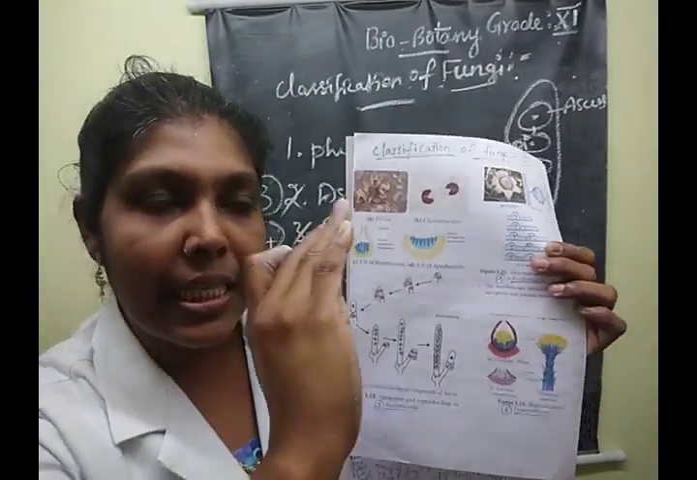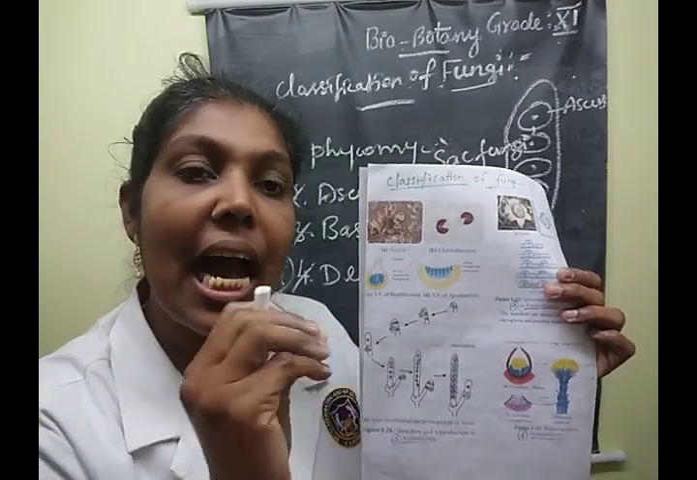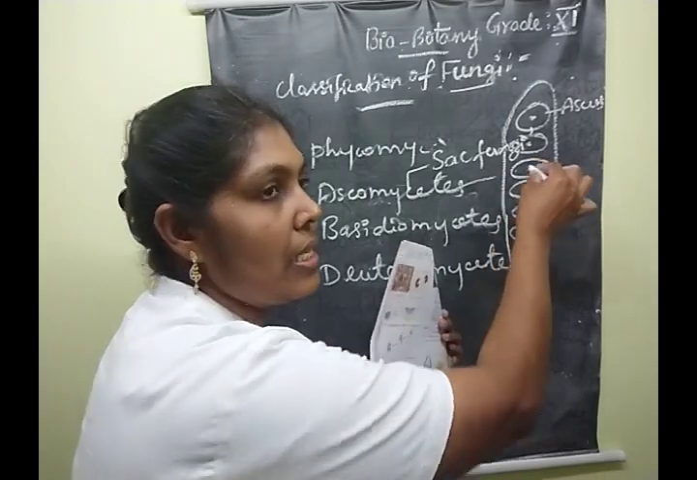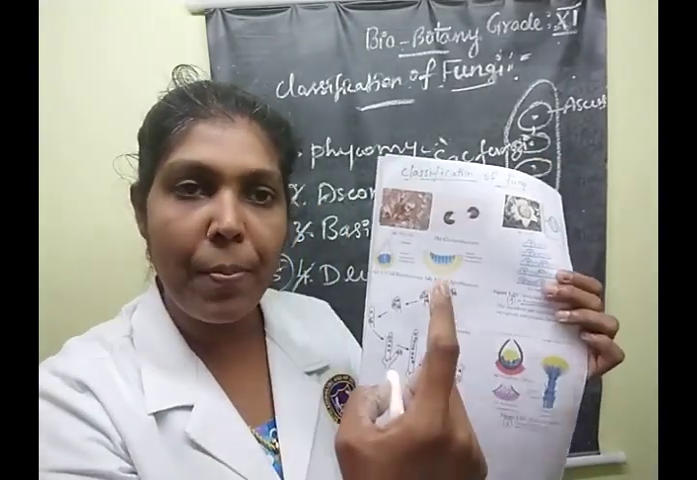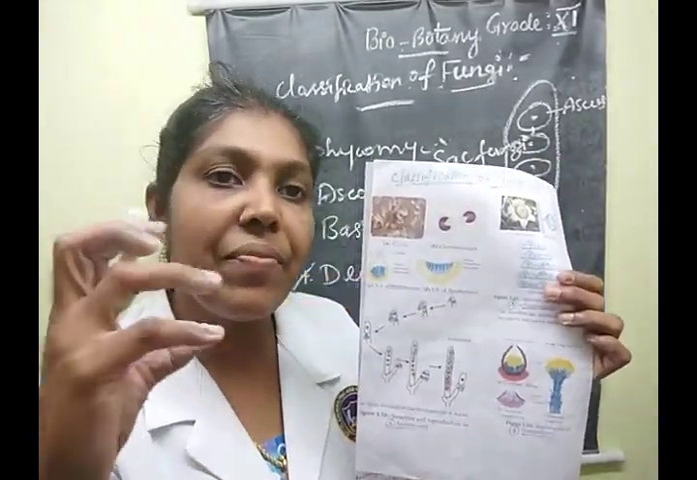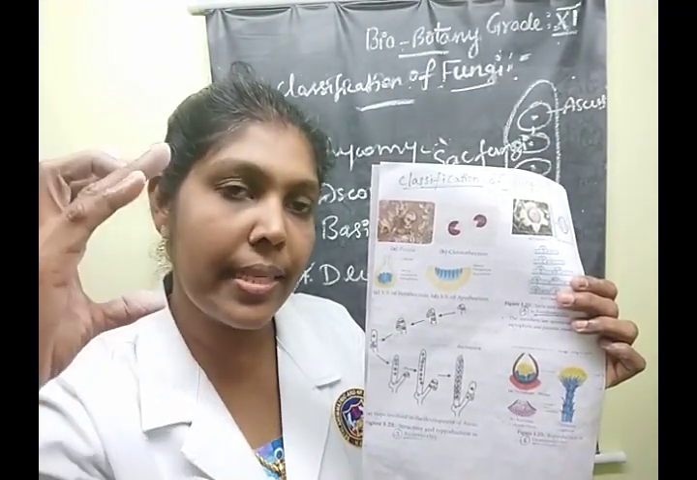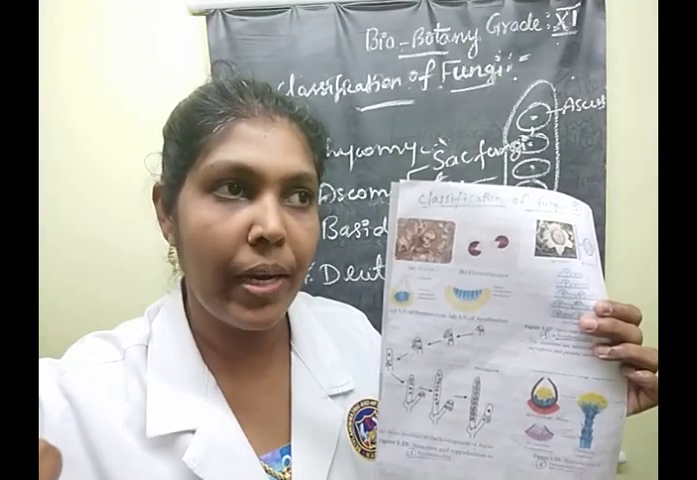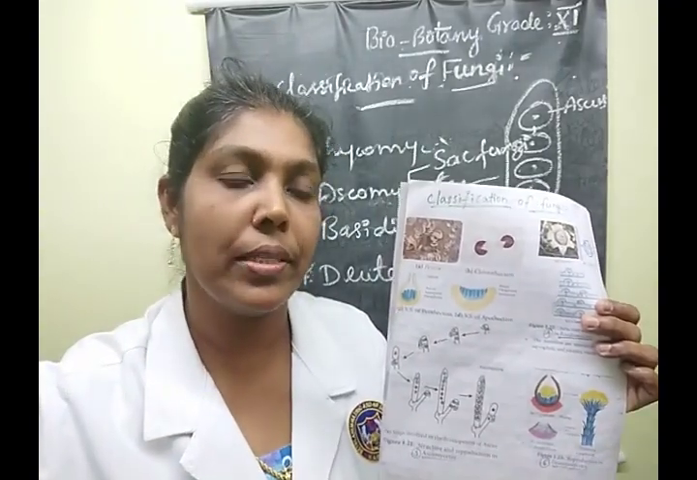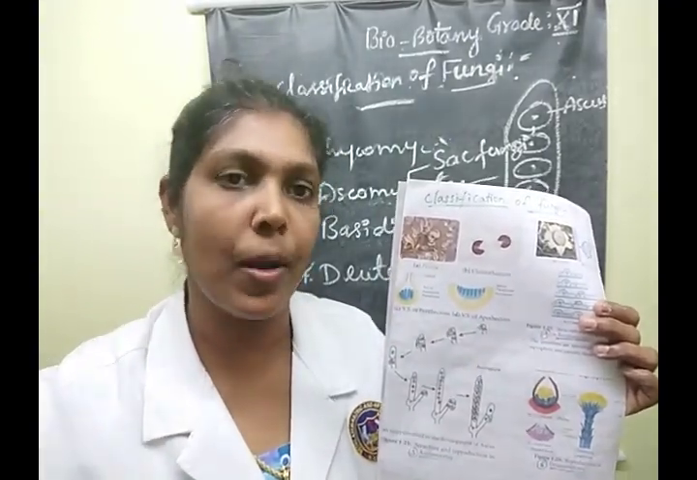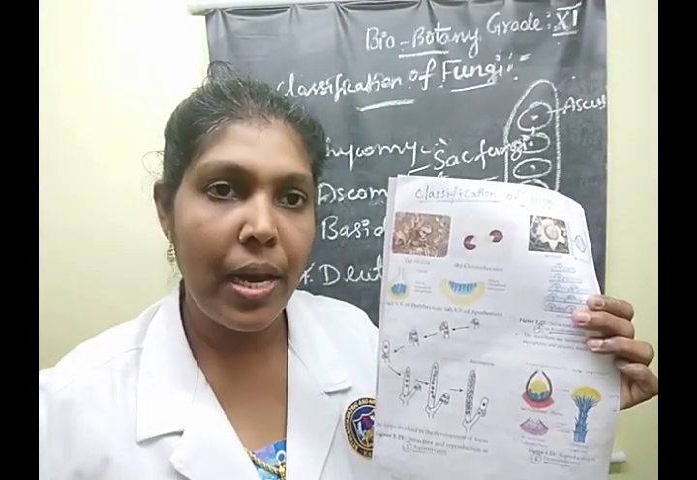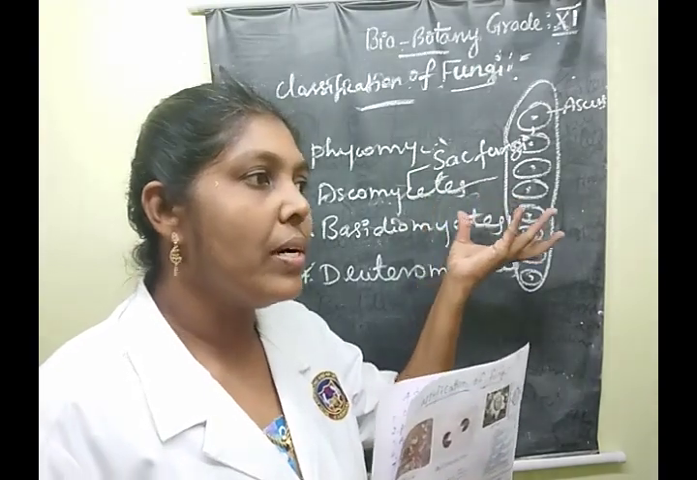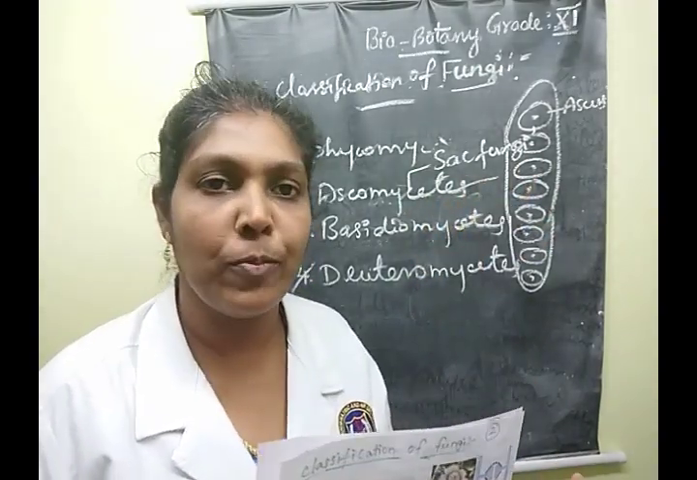The asci are surrounded by sterile hyphal cells. Later, these form a fruiting body. Clear, children? That fruiting body is known as the ascocarp. Understood? Then, what are the different types of ascocarps?